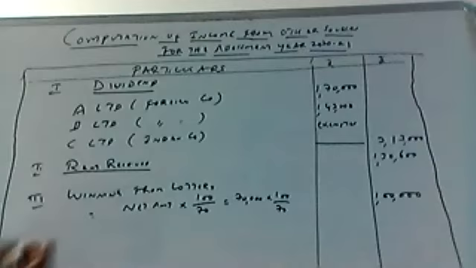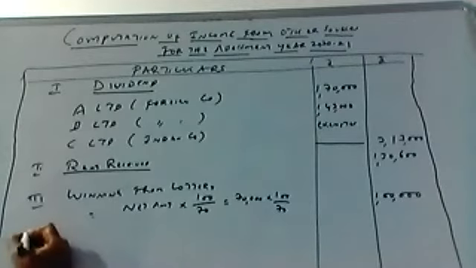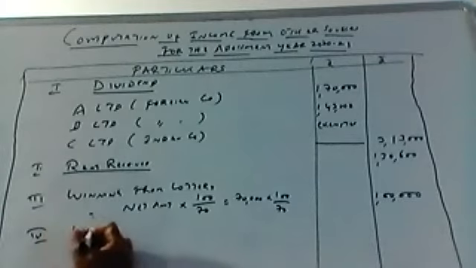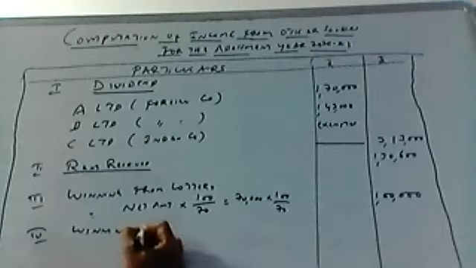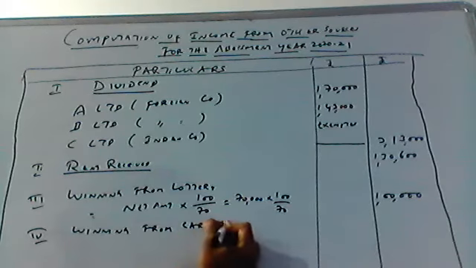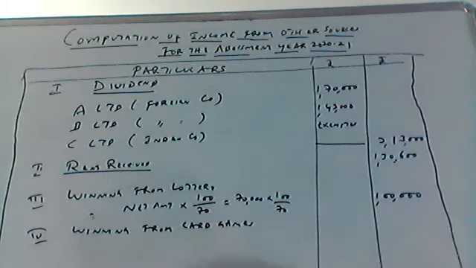Fourth one. Now this fourth one, we have one more casual income called winning from card games. For winning from card games, there is no need of converting into gross. Whatever value you receive is equal to gross. Only for winning from lottery will you convert into gross value, if it mentions net amount.